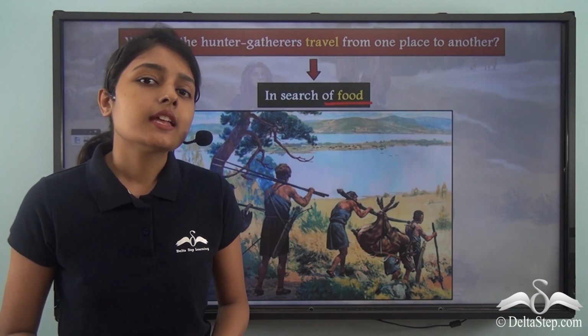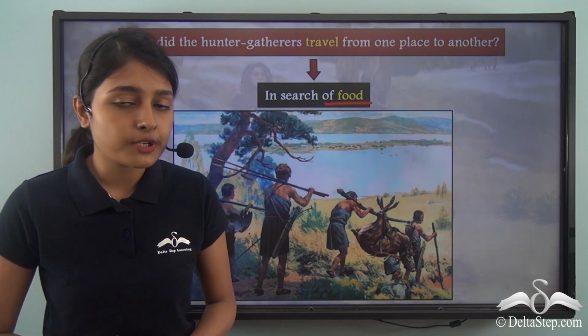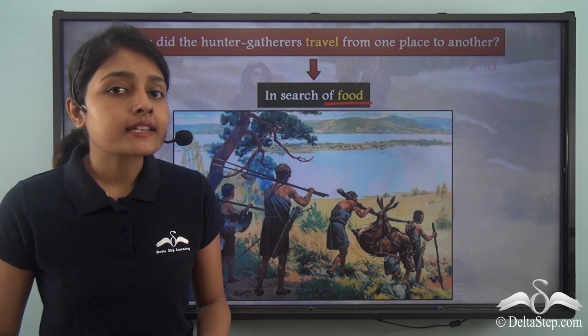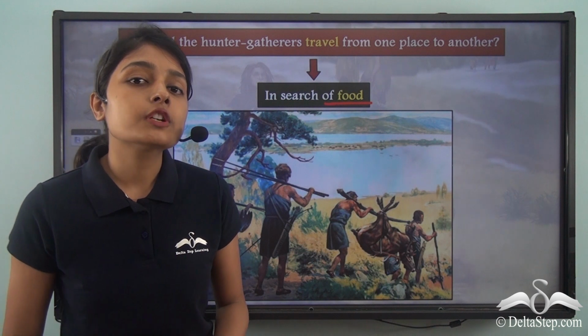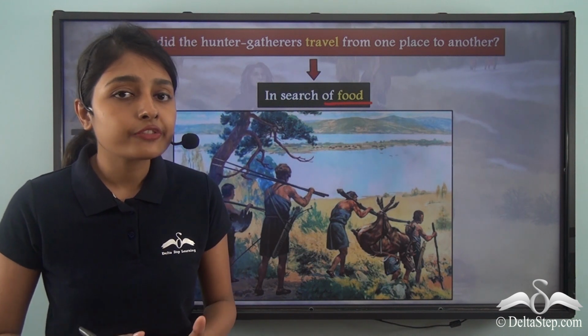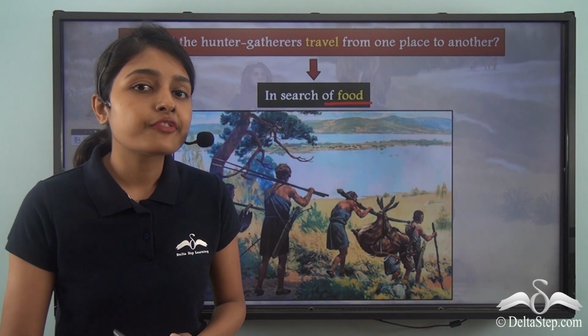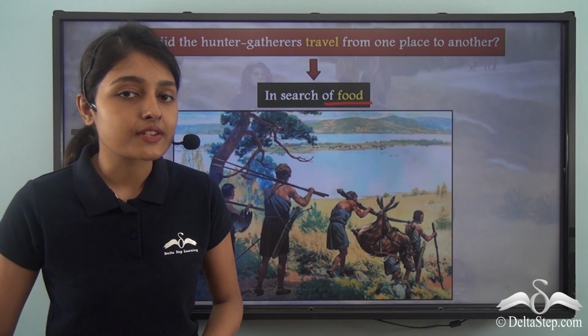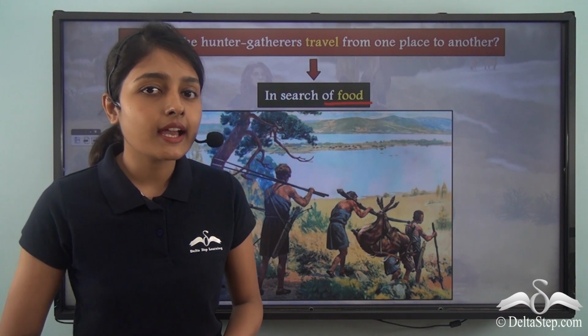That is to say, they would have used all the forest produce, they would have killed all the animals that lived there, and as a result of this, they would face shortage of food. So in order to gather food and not suffer from scarcity of food, these people had to travel from one place to another. Along with that,